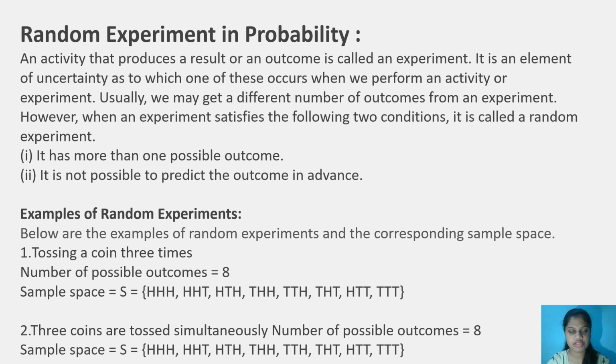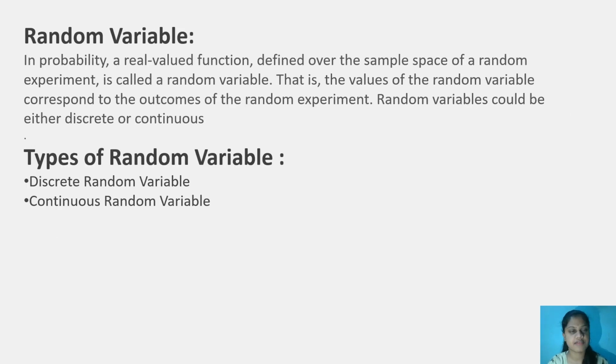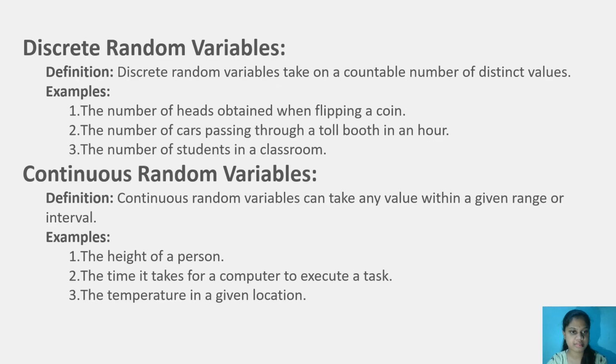Let's move on to the next topic, that is random variable. In probability, a real valued function defined over the sample space of a random experiment is called a random variable. For example, x and y. That is, the values of a random variable correspond to the outcomes of the random experiment. Random variables could be either discrete or continuous. Again, we can see the types of random variable, that is discrete random variable and continuous random variable.